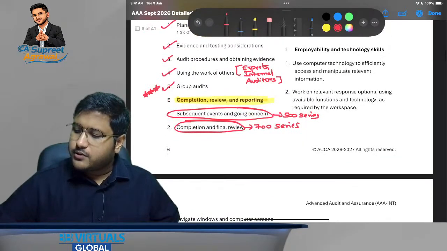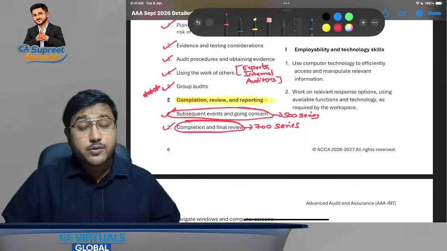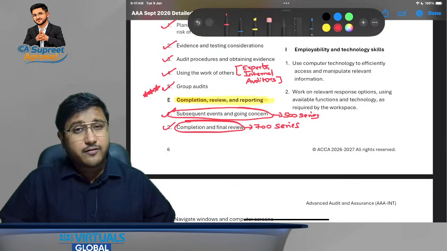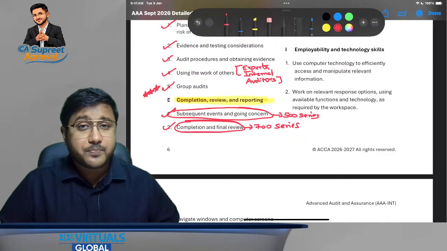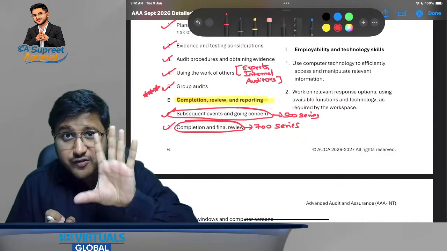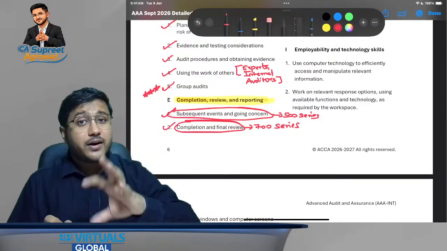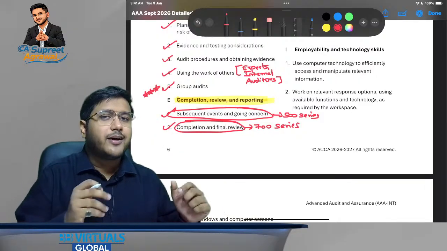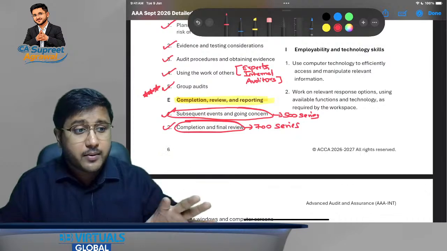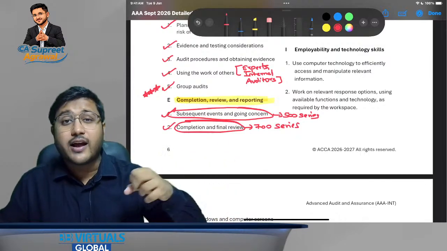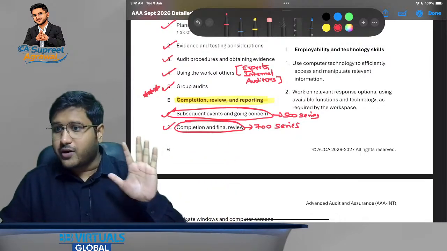Okay, now, is subsequent event similar to what you have studied in FR and SBR? No, this is not similar. There's a fundamental difference in the definition itself, not just in the concept, but in the definition itself of what is covered by subsequent events. And this is a fundamental difference between SBR and FR and AA and AAA. So you are going to understand that.